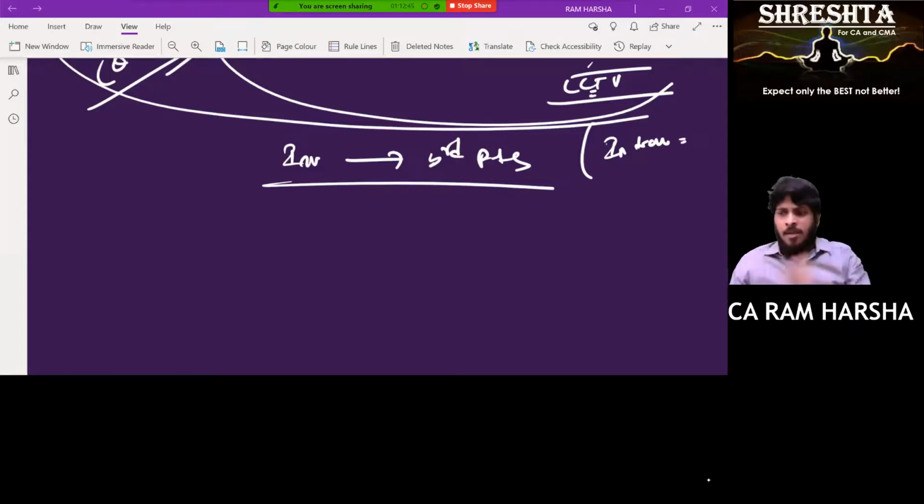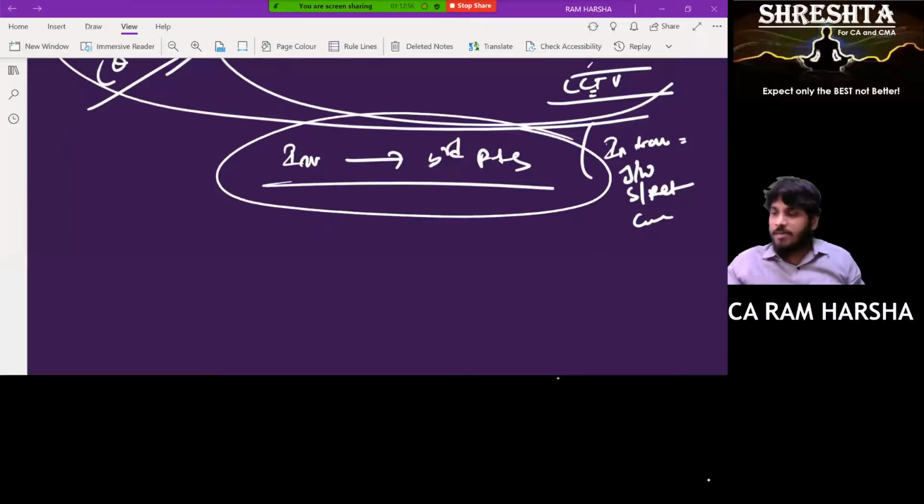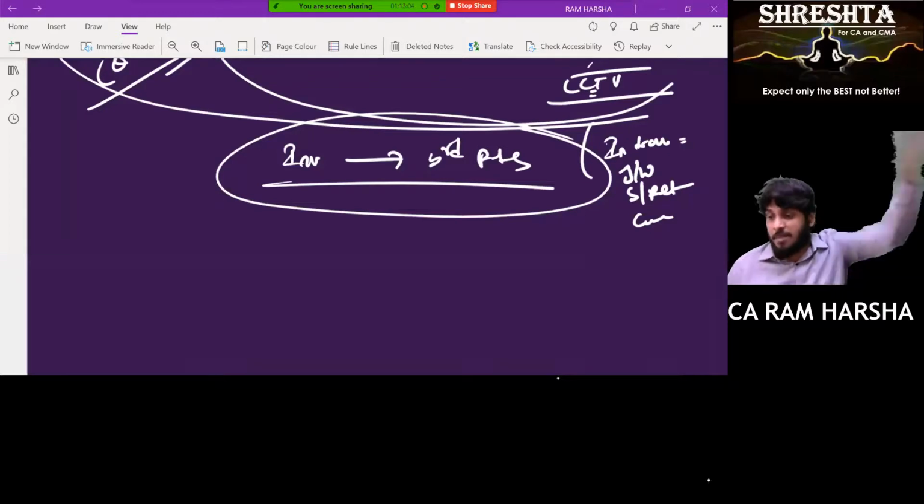Another situation where goods will be with a third party: I sent for job work, I sent on sale or return basis, I sent on consignment basis. These are cases where my inventory will be with the third party, but ownership is still with me and I will show it in my balance sheet. But the existence of inventory is not with me, it is with the third party. Now what should I do?